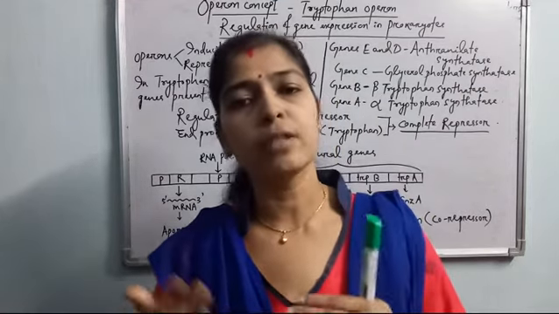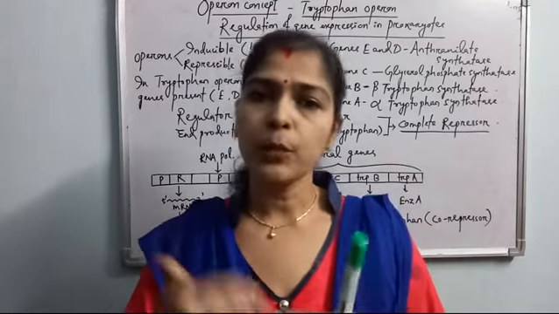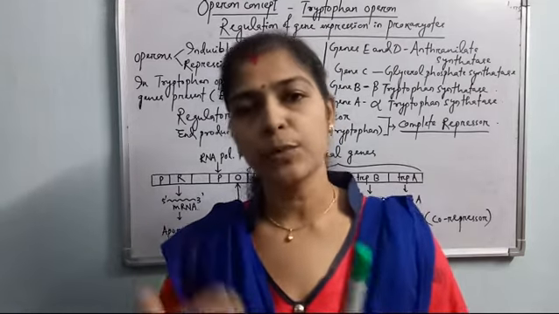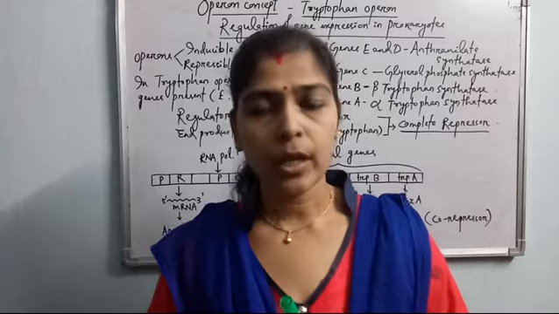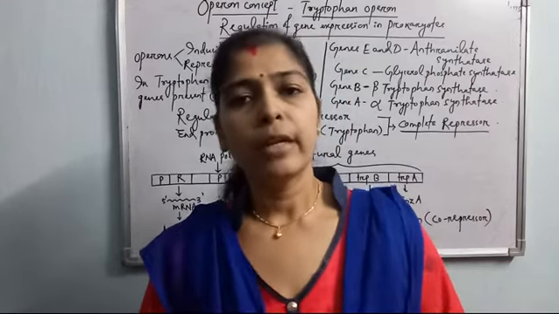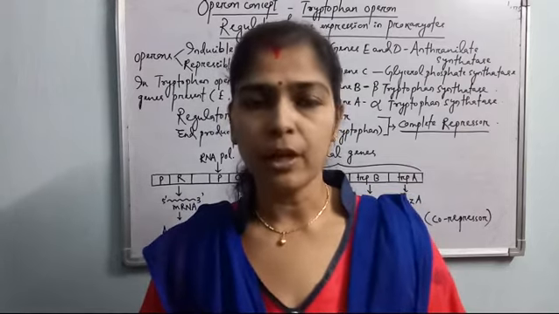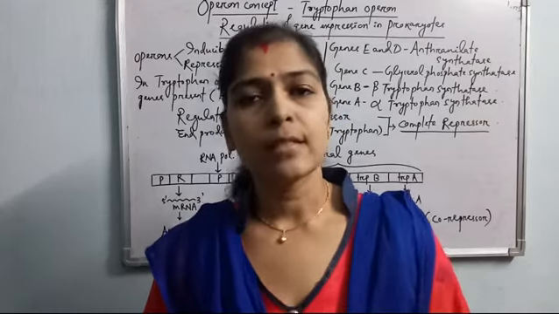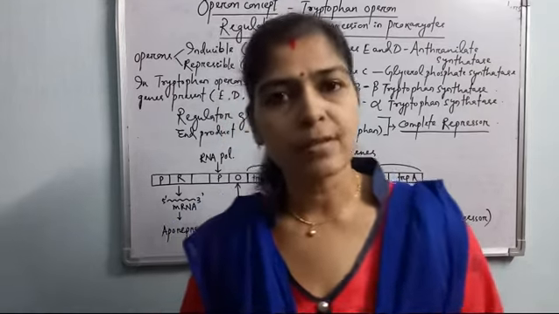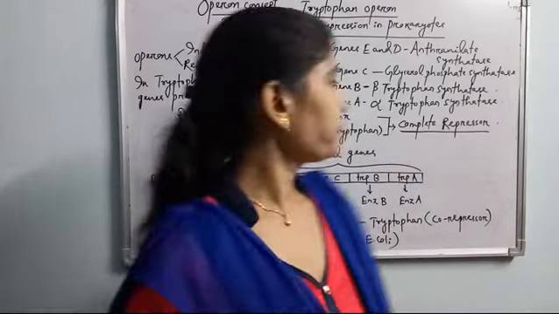Otherwise the operon remains switched on, continuously transcribing the mRNA and producing the product. As an example of a repressible operon, we will take the tryptophan operon of E. coli. Let's discuss in detail the repressible operon system of prokaryotes.